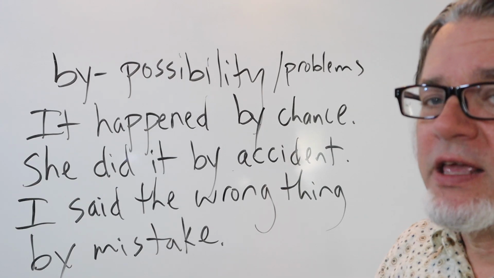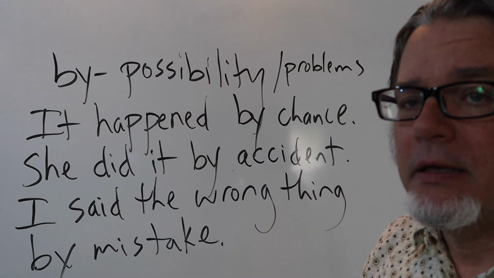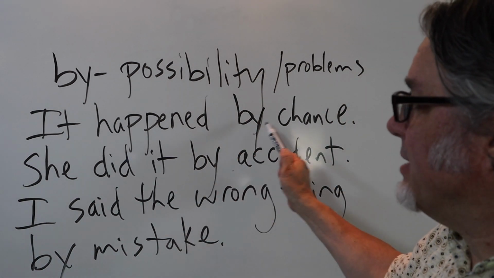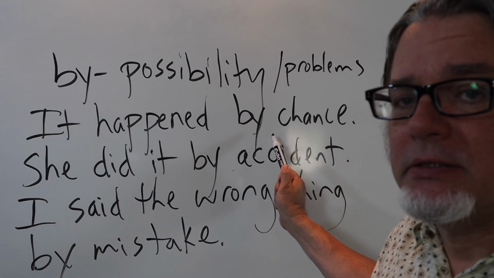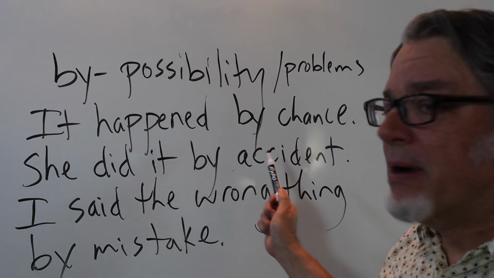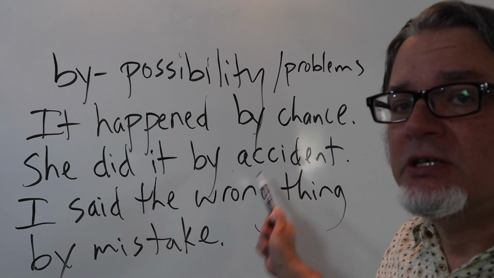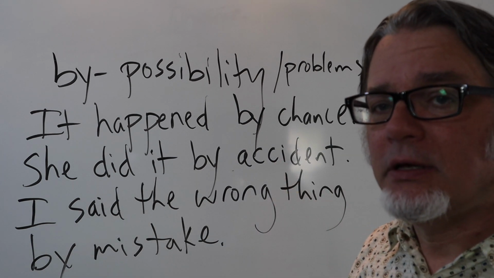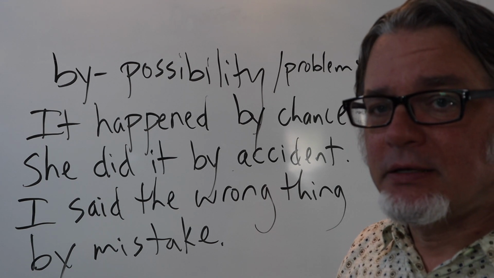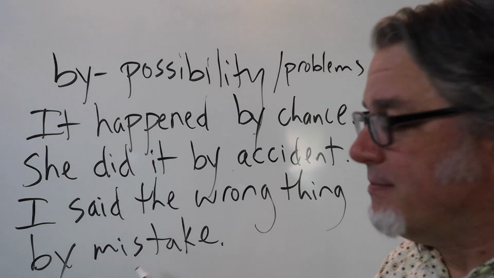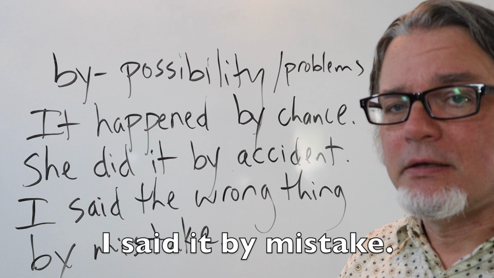Use by when talking about possibility or problems. It happened by chance. It was not planned. She did it by accident. This was not intentional. She did not try to do it. I said the wrong thing by mistake. I made a mistake. I said it by mistake.